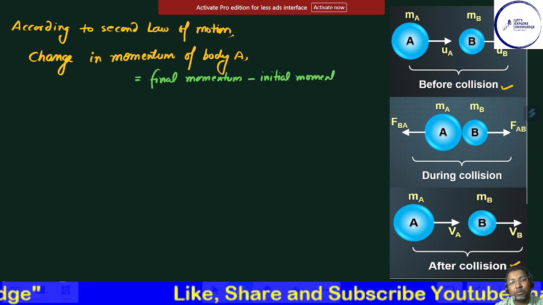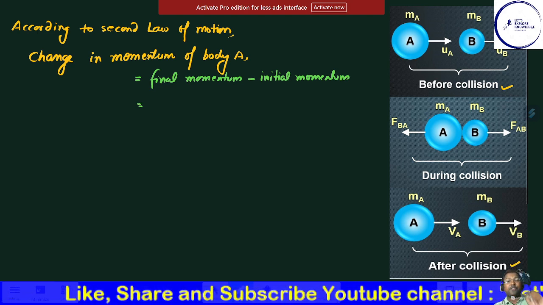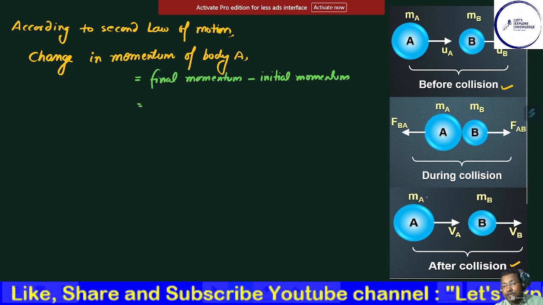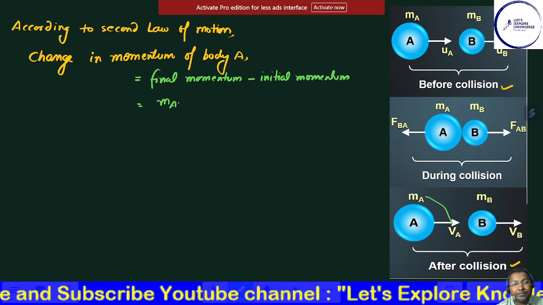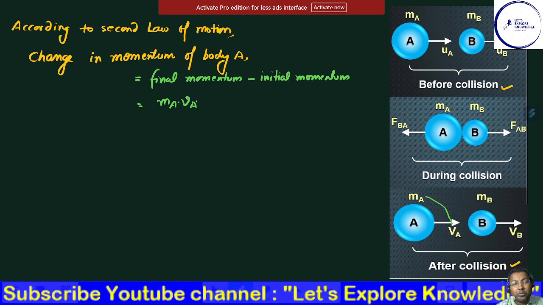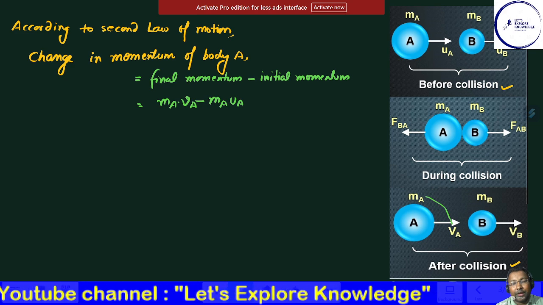The final momentum of A is going to be MA into VA, minus the initial momentum MA into UA.